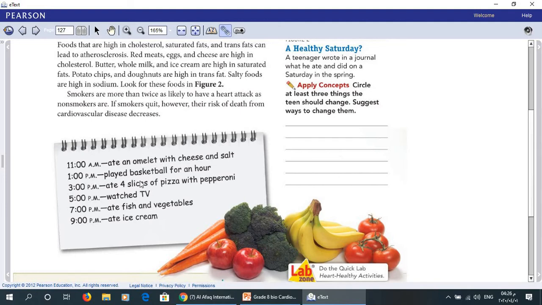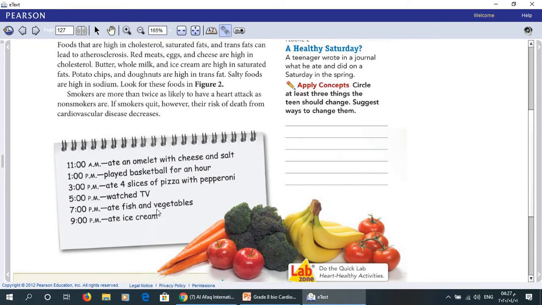1 p.m.: played basketball for an hour. No, don't circle this, because regular exercise is very important. 3 p.m.: ate 4 slices of pizza with pepperoni. Of course, you have to circle. This is not a good thing. Watch TV, also circle, not good things. Ate fish and vegetables. So this is balanced food. Don't circle here.